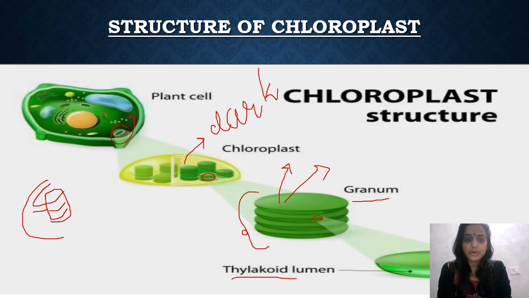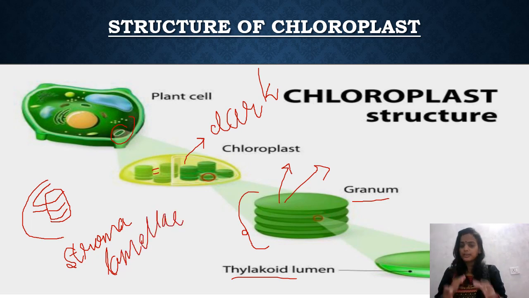The granum is also connected to each other. Apart from this, the granum is also connected to the inner membrane. These connections are known as stroma lamella. So what are stroma lamella? Stroma lamella is the connection of the granum with either the inner membrane or the connecting link between different granum present in the stroma of the chloroplast.